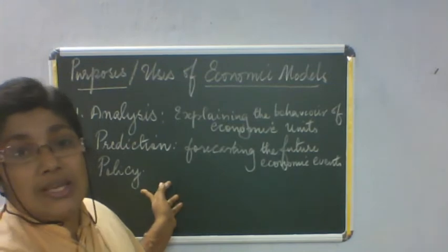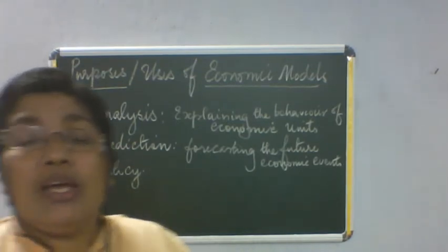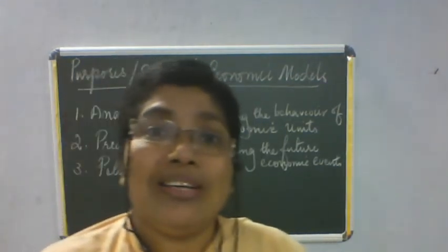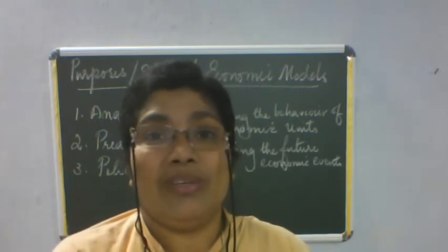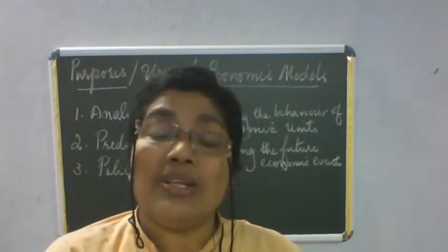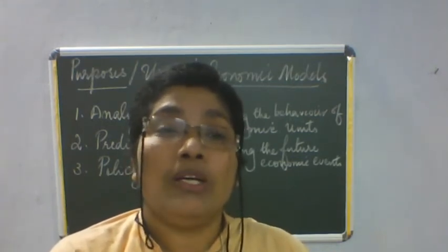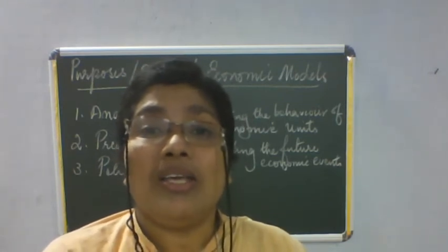That is policy. If you look at the world economy, most of the decisions made by world leaders are economic decisions. In America, even in the presidential election, the major criteria are the economic problems.